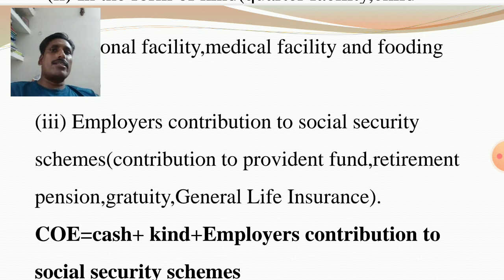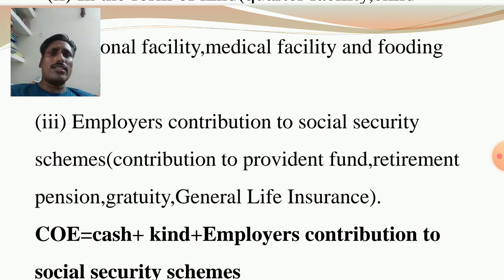Or otherwise, after retirement, he receives the lump sum amount with interest. It is provident fund, also one type of social security. Retirement pension, and gratuity after retirement or after death of the employee, is released by the employer. Similarly, insurance made by the employer for the benefit of the employees.